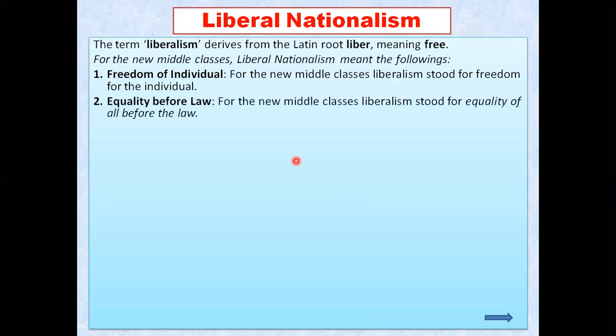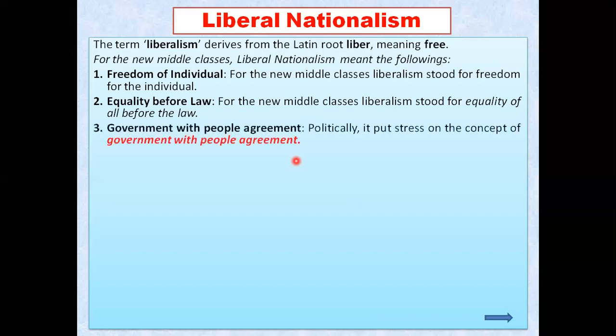And the next idea included in liberal nationalism was equality before law. The law should be equal for everyone. That is equality of all before the law. Everyone should be equal in the eye of law.